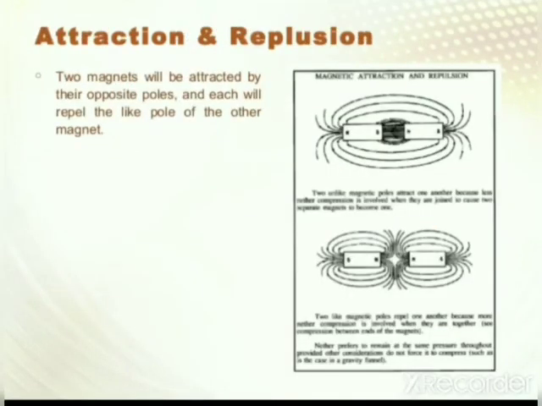Now we discuss attraction and repulsion. As I already told you, two magnets will attract each other with their opposite poles, and each will repel the like pole of the other magnet.